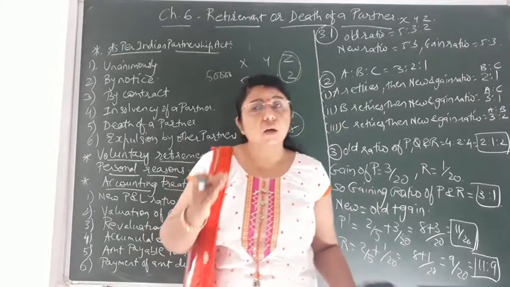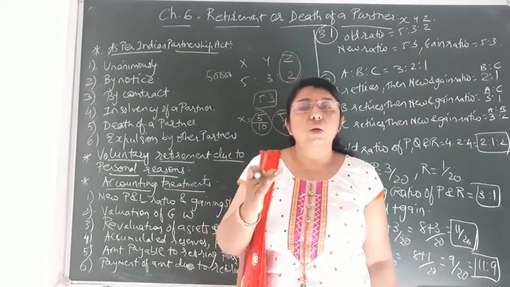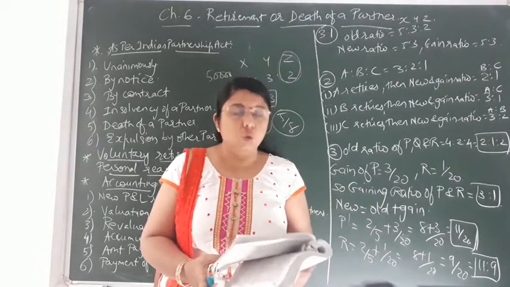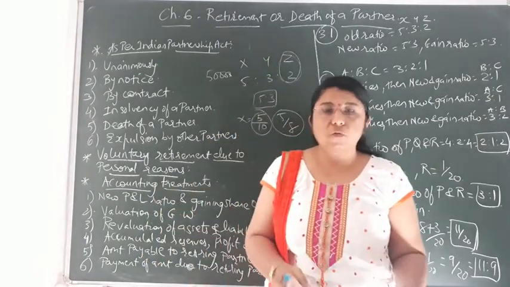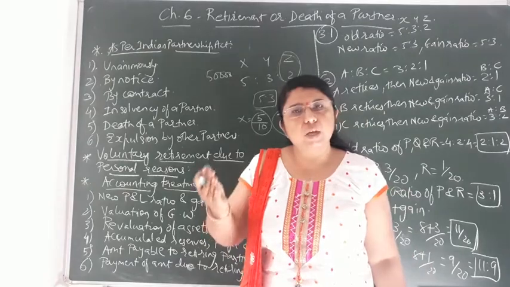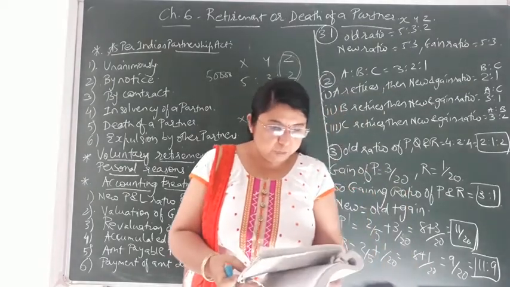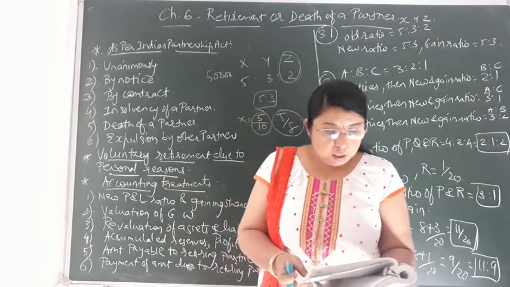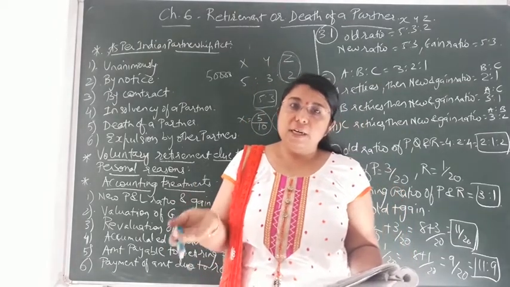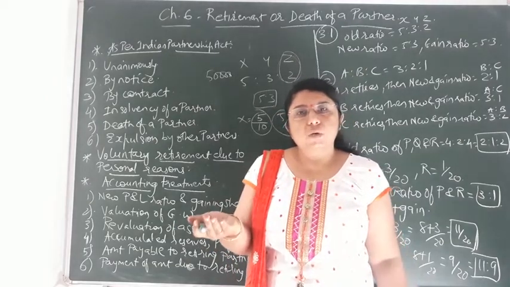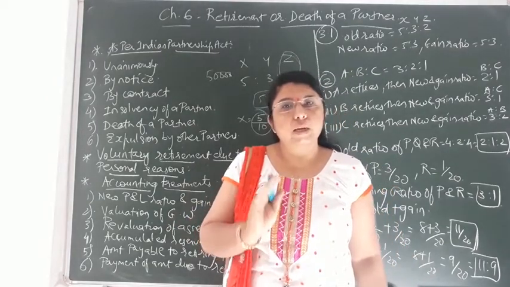Okay, so these are the balances, or these amounts, that will be credited to his capital account. Now which amount will be debited to his capital account? That is debit balance of current account. If it is credit balance, that will be credited, and if it is debit balance, it will be recorded on the debit side. Next one, that is drawings. If it is capital, then it would be credit side, and if it is drawings, then it would be debit side. Interest on capital will be credited, then interest on drawings will be debited.